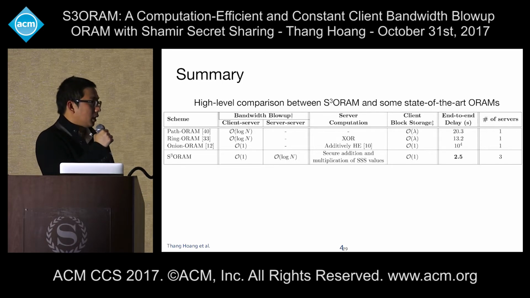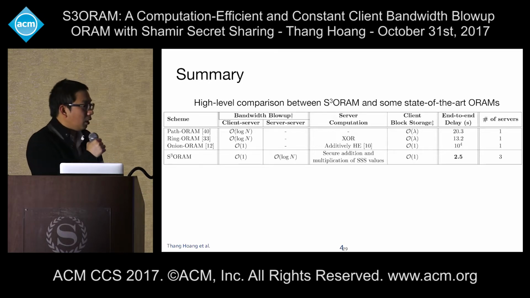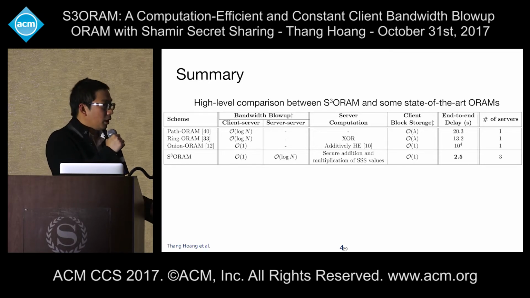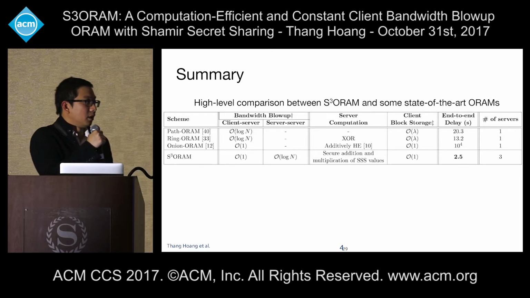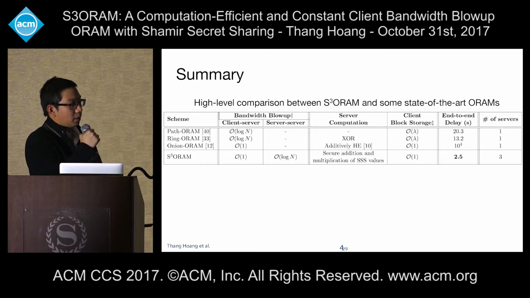For server computation, Path ORAM does not require any computation. In S3ORAM and other ORAM schemes, we require some kind of operation. However, in S3ORAM, we only perform modular addition and multiplication of Shamir secret shares, so it's much faster than Onion ORAM.